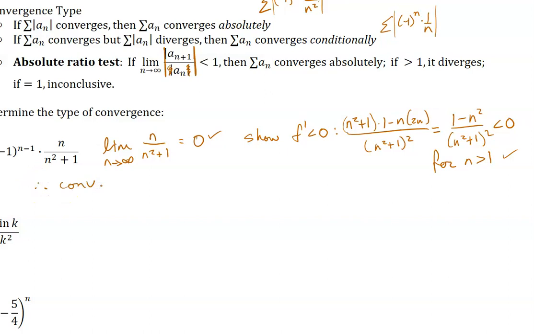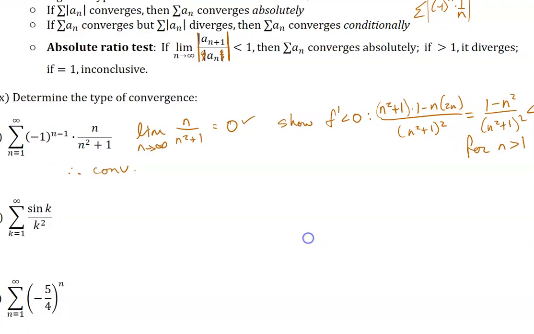Now we need to determine what type of convergence. So we want to look to see, does it converge absolutely or conditionally? In this case, I'm again going to ignore the alternating part and just look at this because I want to know, does the absolute value of this series converge? Or does n over n squared plus 1 converge?